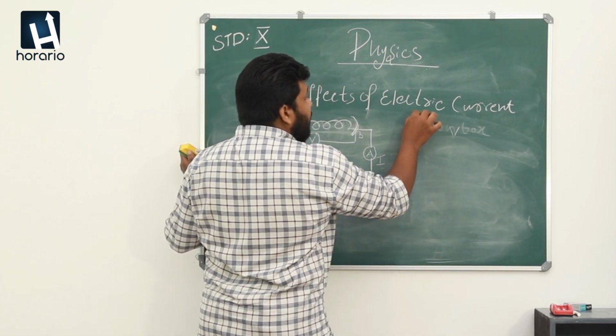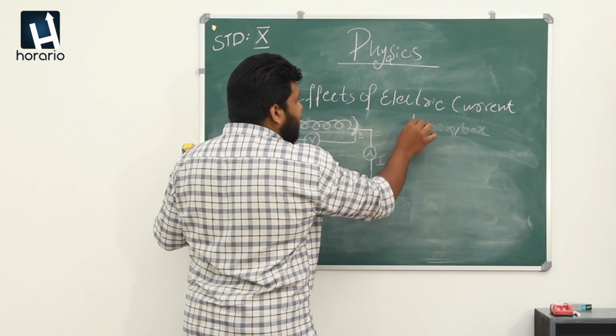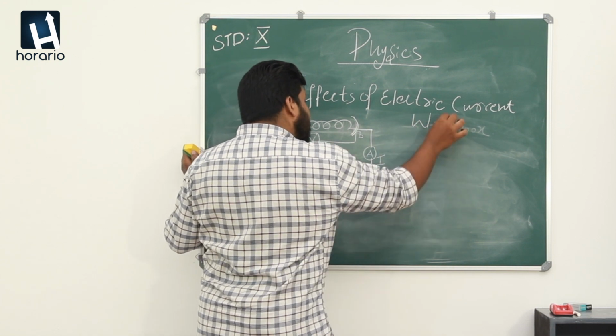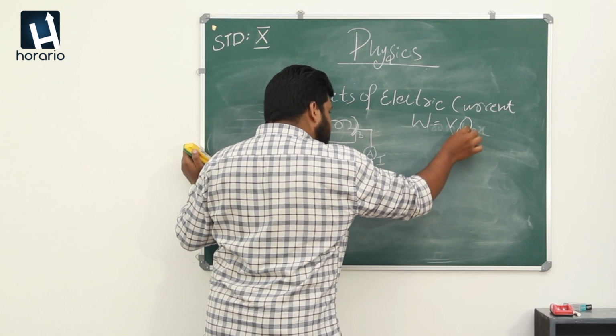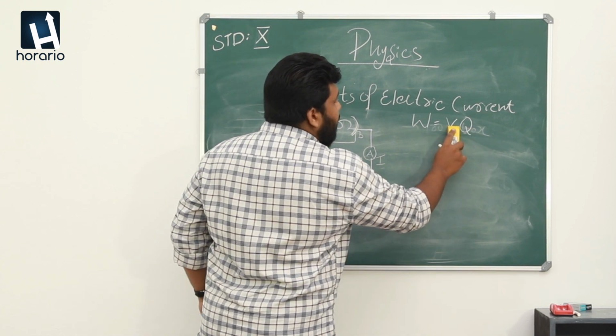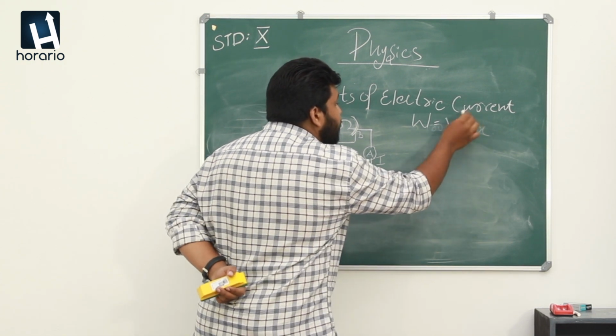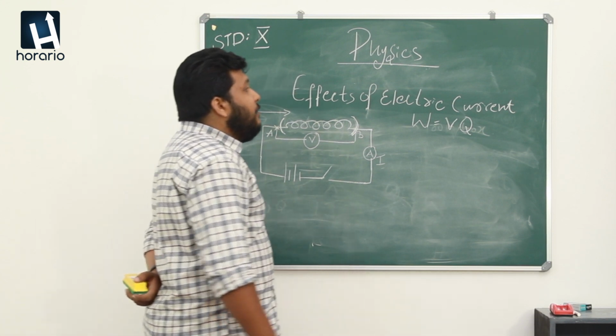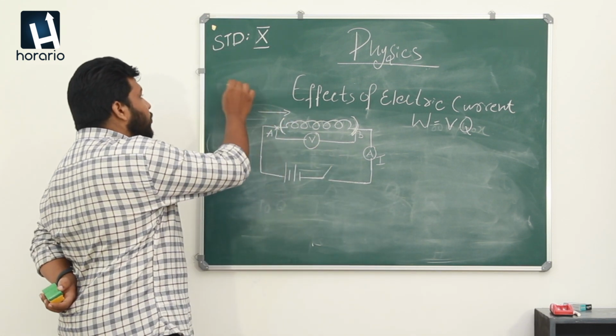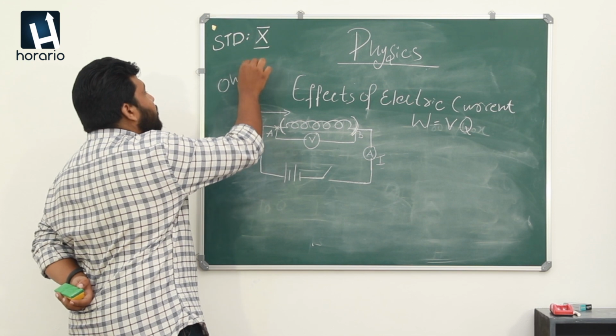From here we got an equation: W is equal to V into Q. Okay. Now I have a question for you students. You are also familiar with an equation or a law known as Ohm's law.